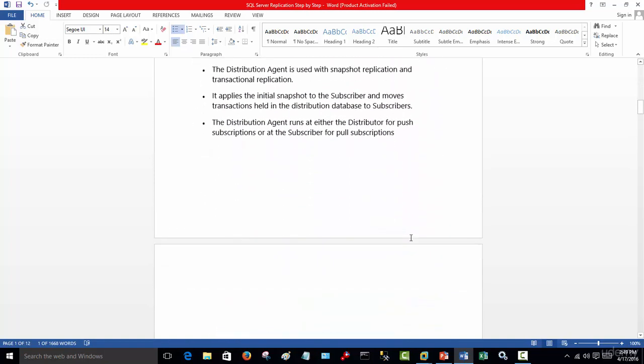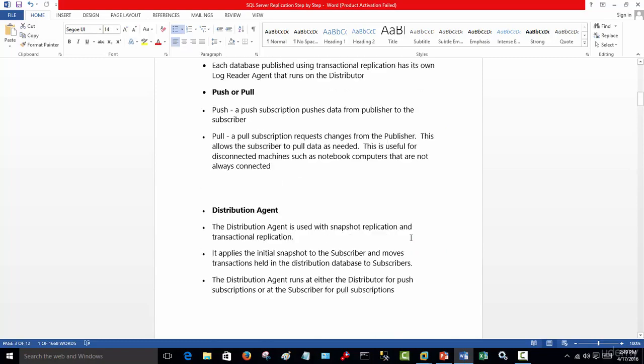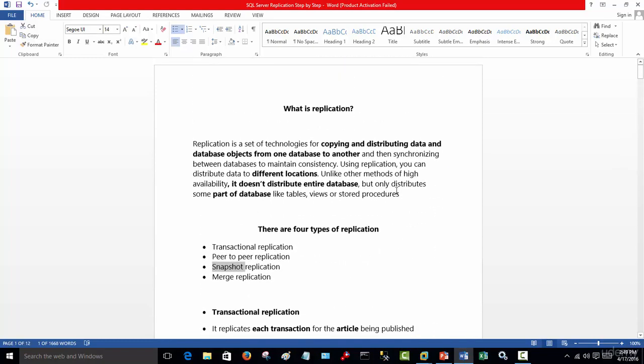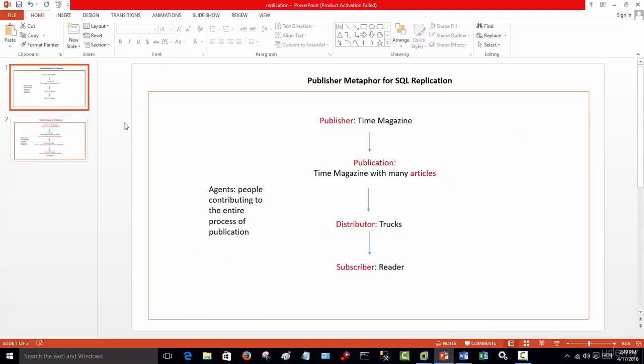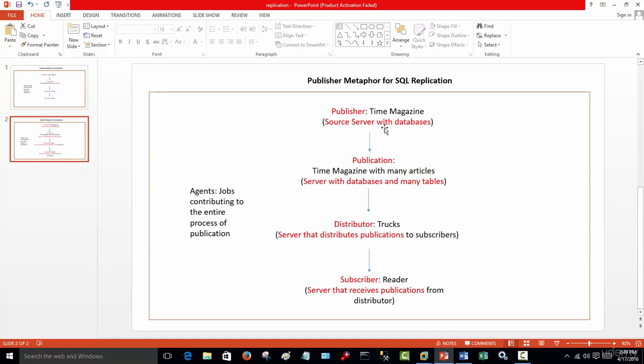So I think that's it. Let me just repeat this and give you a quick summary of what replication is. When you're talking about replication, we use a metaphor, and these are the terms: the publisher, the publication, the distributor, the subscriber, and the various agents. All these contribute to migrating data from the source, the publisher, to the destination, which is the subscriber.